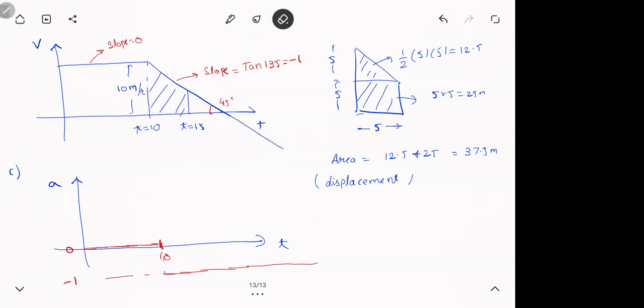Thus, that is a graph, nothing much. One line passing along the time axis and one line below the time axis at minus 1. Anyone has a doubt in the AT graph, please ask me. But from 0 to 10 seconds the slope is 0, so acceleration is 0. So after 10 seconds, it's a straight line. What is the slope of the straight line? Minus 1, tan 135. So that is also a horizontal line below the time axis.